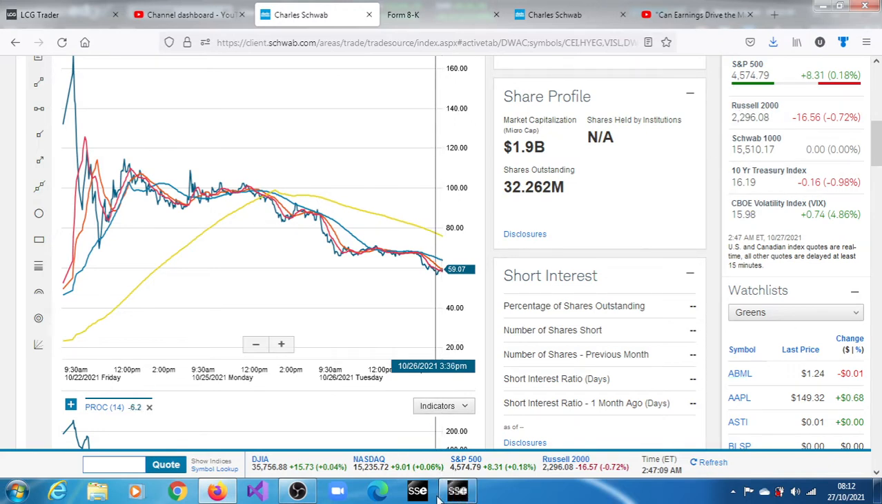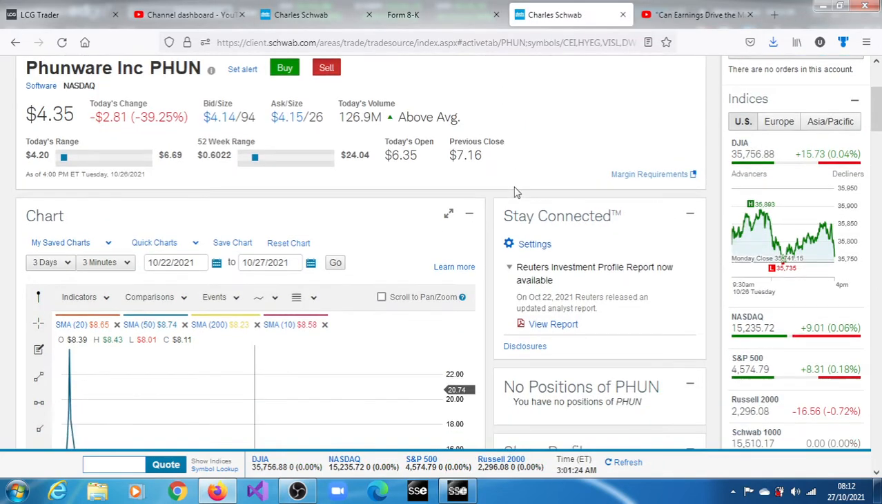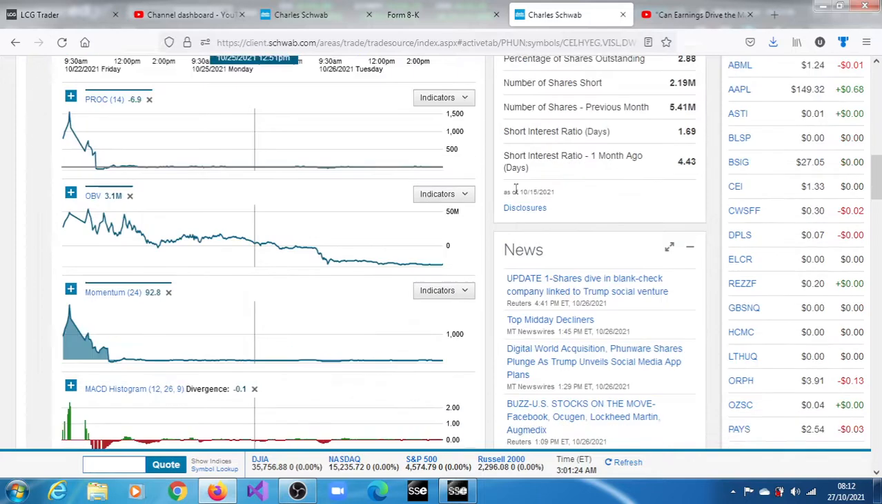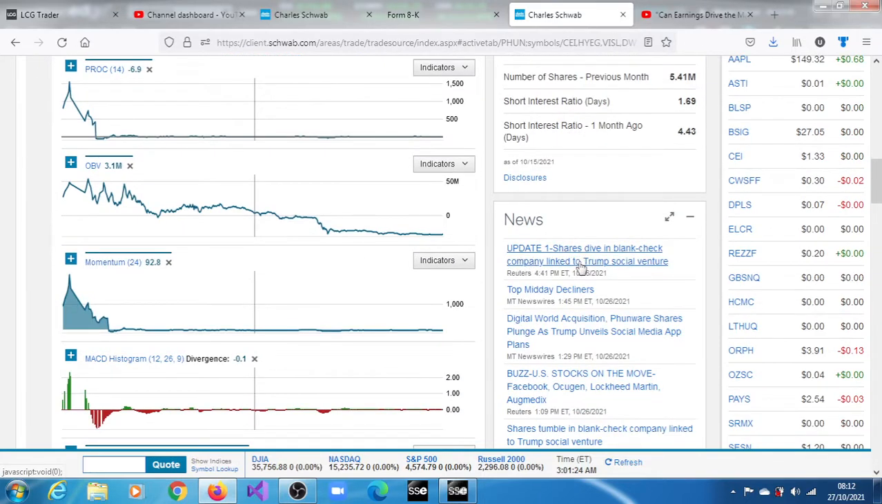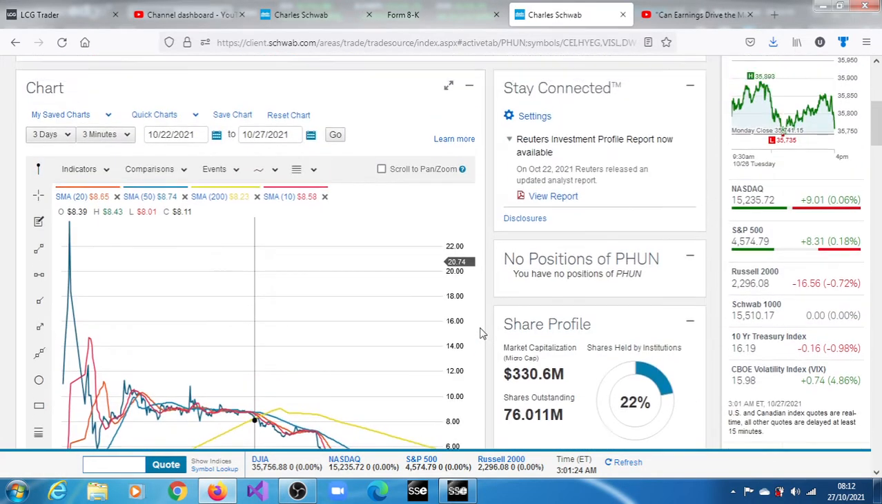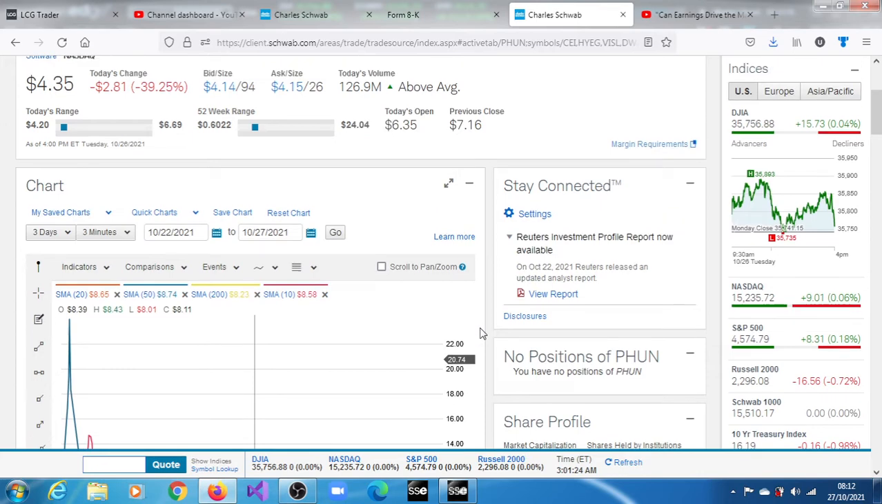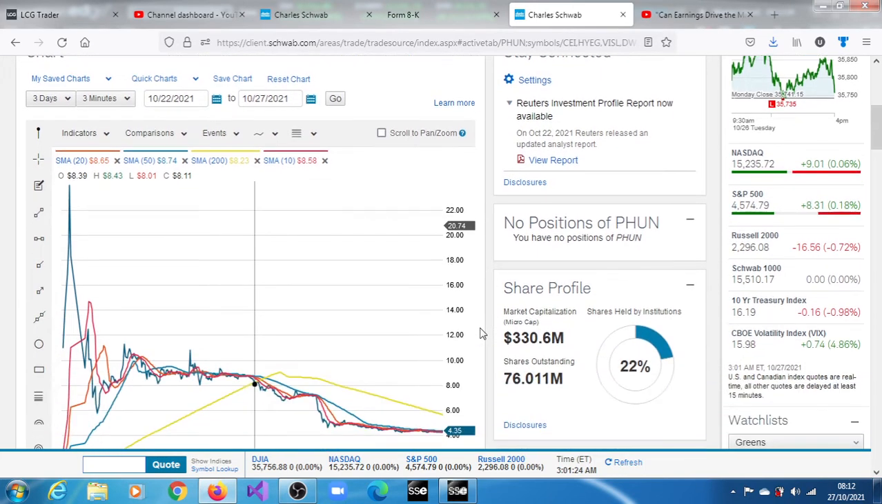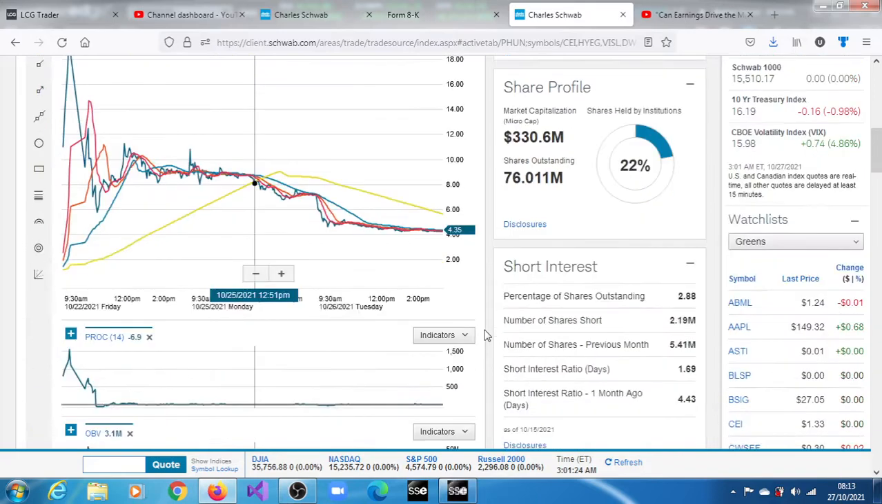So let's quickly move over to PHUN. Let's find out what the news out there is. It says shares diving in blank check company linked to Trump social media venture. Okay, so Phunware shares plunge as Trump unveils. And we also heard that these folks at Phunware are raising $48 million to take advantage of the fact that the stock has run up with all those gains.